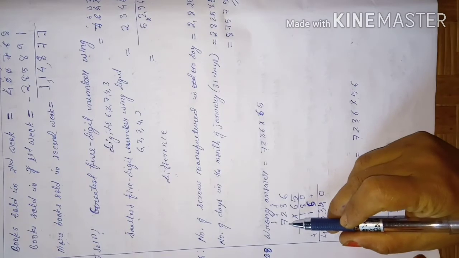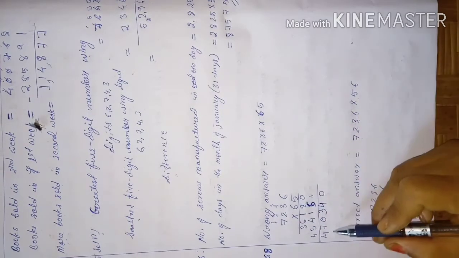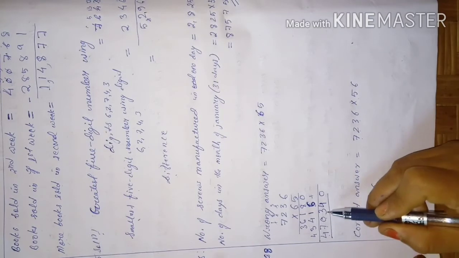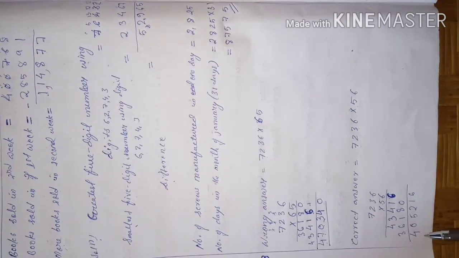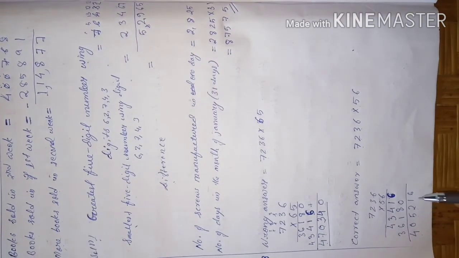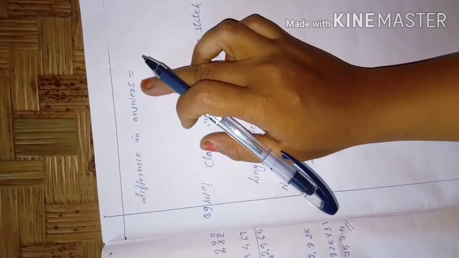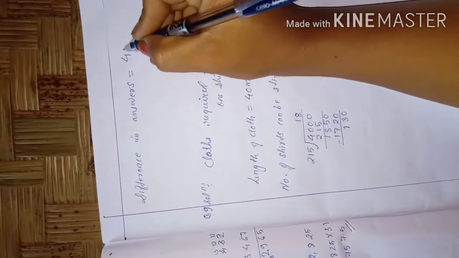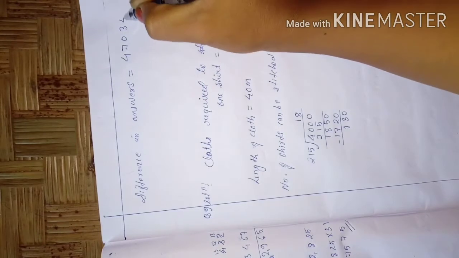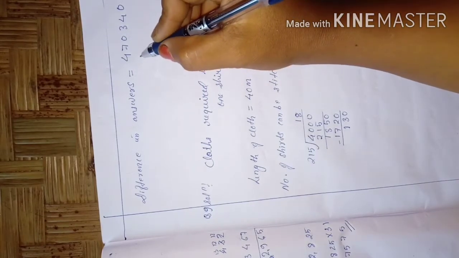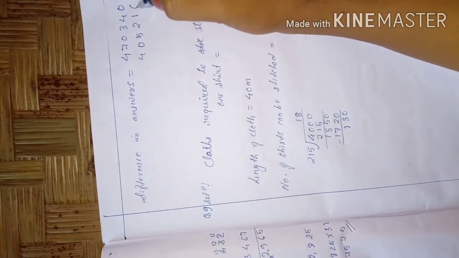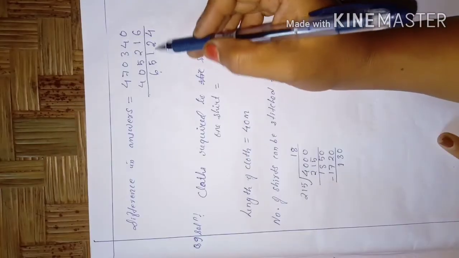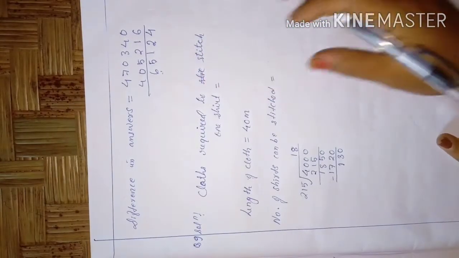So what will be your answer? Have to multiply 7236 with 65. So answer is 470340. So again for the correct one, you have to multiply with 56. So answer is 405216. Now difference in answer. Difference means what? Minus. Subtract 470340 with 405216. So this is your answer. The answer for the difference.